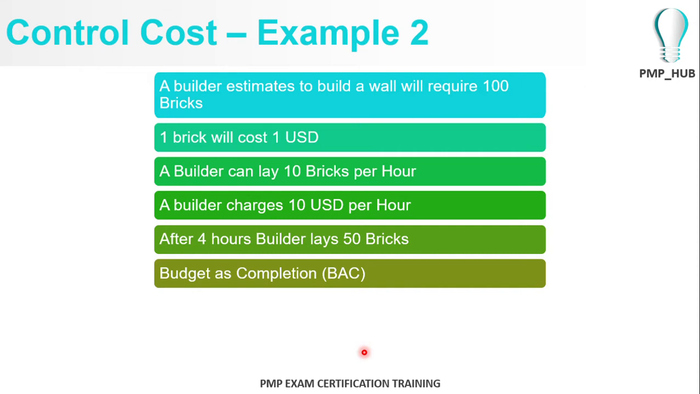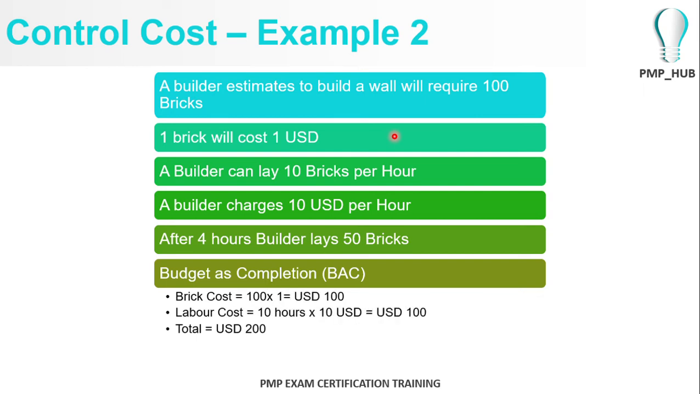So the budgeted cost is, there are 100 bricks, and he charges $1 per brick, so $100 for that. Plus he charges $10 per hour. For his capacity, he can do 10 bricks per hour, so theoretically he should take 10 hours to finish this wall. That means another $100 as his charges, plus $1 into 100 bricks, another $100. So altogether, it's about a $200 budgeted project.